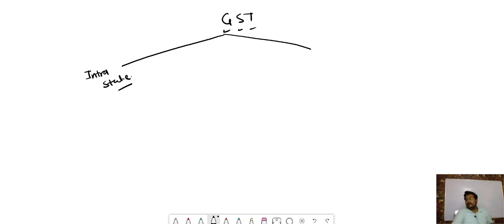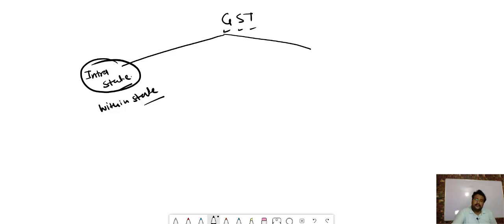What is the meaning of intra-state? It is a very simple thing: when the purchase and sales are done within a state, that is known as intra-state. And when purchase and sales are done between two states, that is known as interstate.